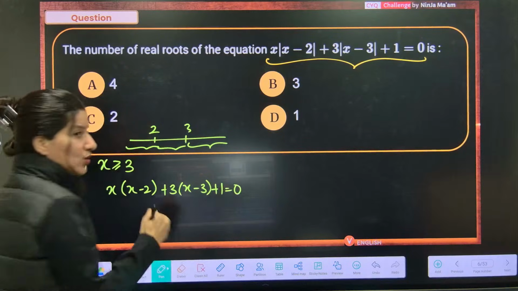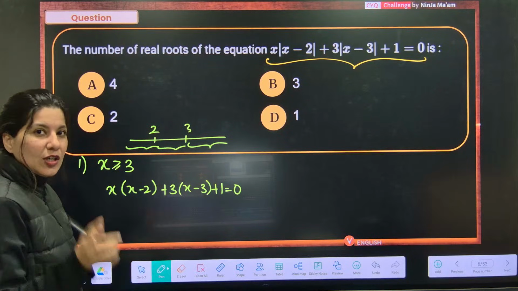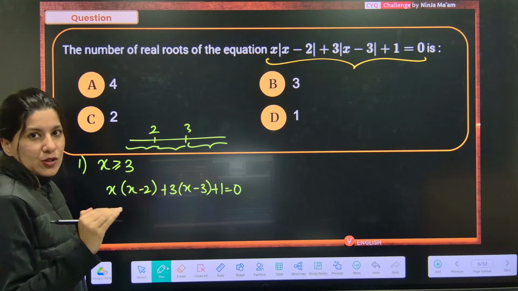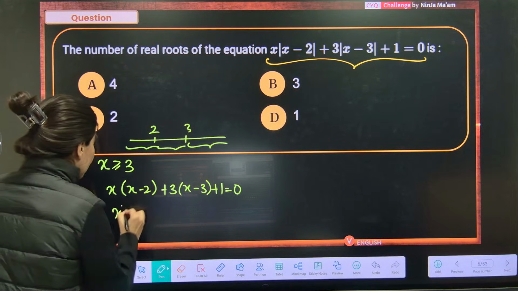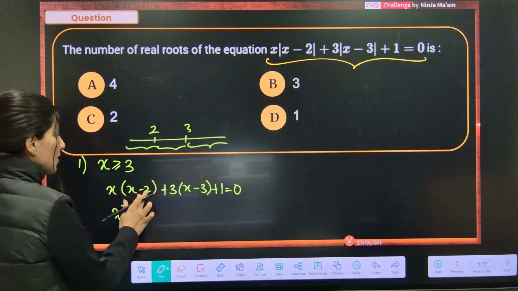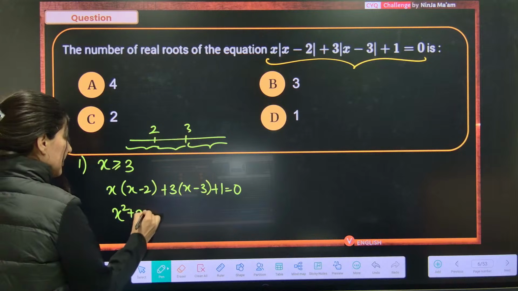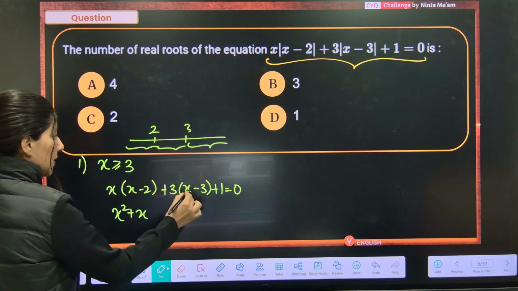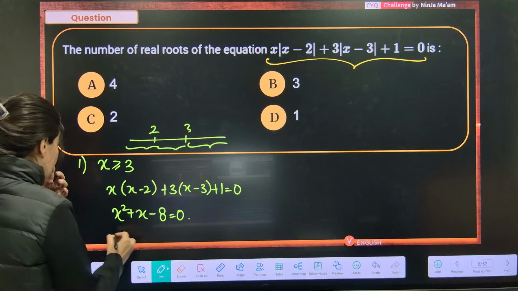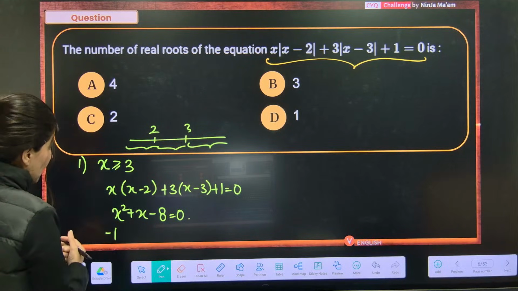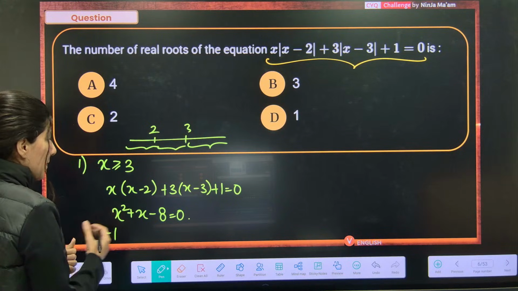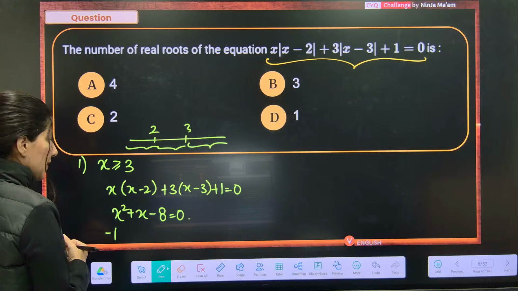Okay, slightly solvable question. Not very many calculations are involved, but not very few either. Be prepared. Okay, if done in the right manner, then this question can be done. Minus 2x plus 3x, so plus x, and you know what, minus 9 minus 8. Okay, so now minus 1, x square minus 2x plus 3x plus x. Minus 9 plus 1 is minus 2.